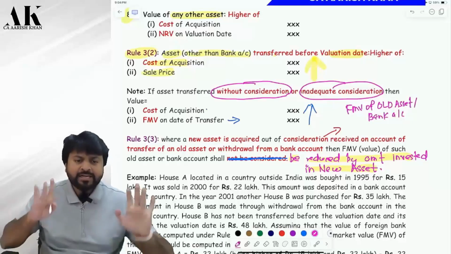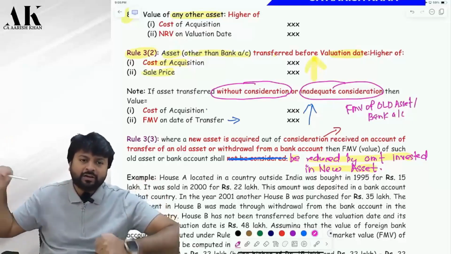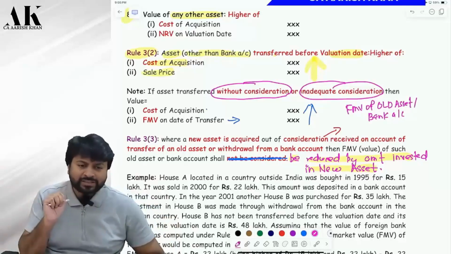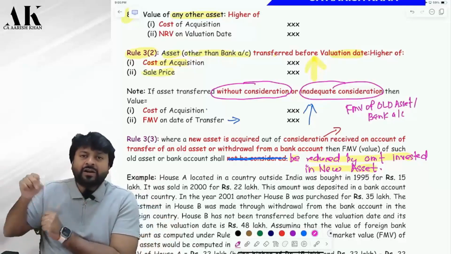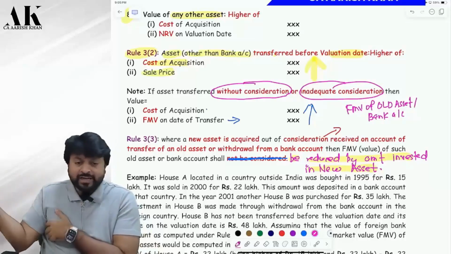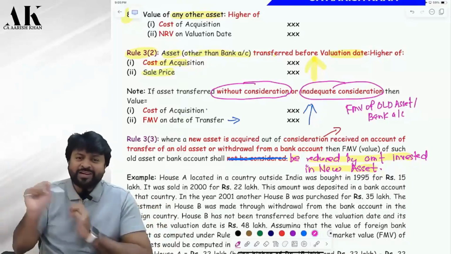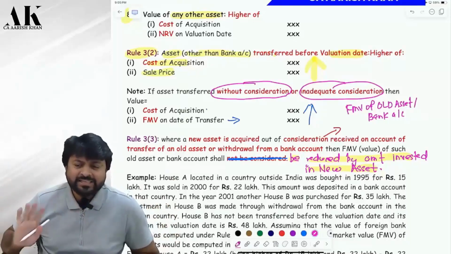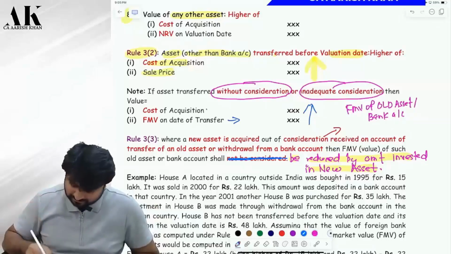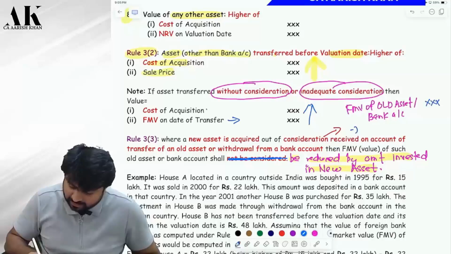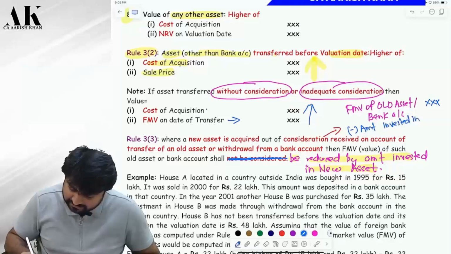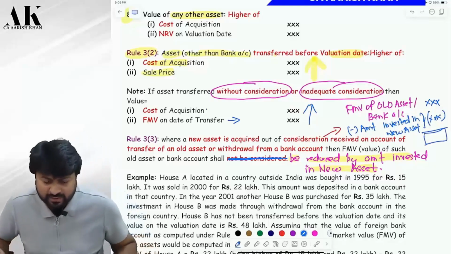Is it possible that in your bank account there was 50 crore rupees? So you would have paid tax on 50 crore, correct? Now you withdraw that 50 crore and buy an asset of 80 crore. So will you pay tax on 80 crore and 50 crore both? Only on 80 crore. That 50 crore should be reduced or not, Palani? Is this 100% clear? So FMV of old asset and bank account shall be reduced by the amount invested in the new asset, and this will be taxable. Just write down this equation over there, please.